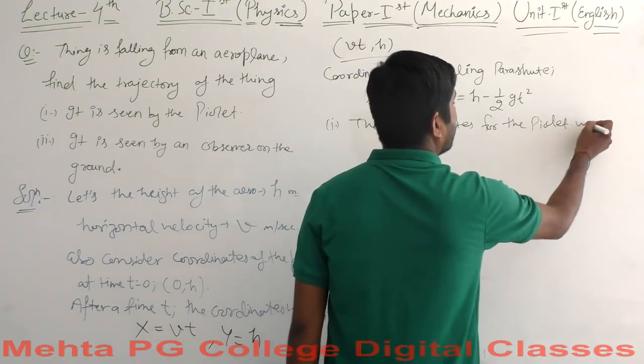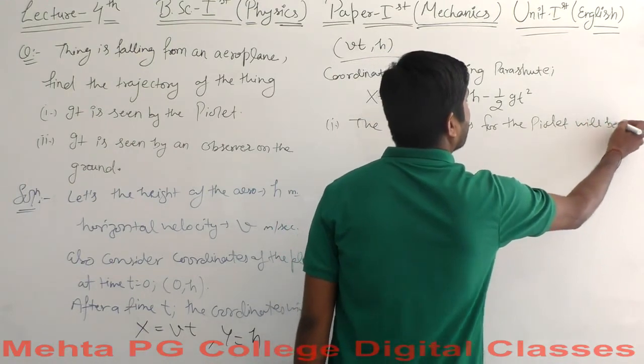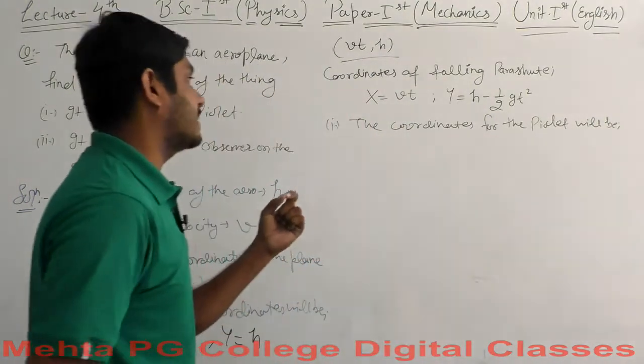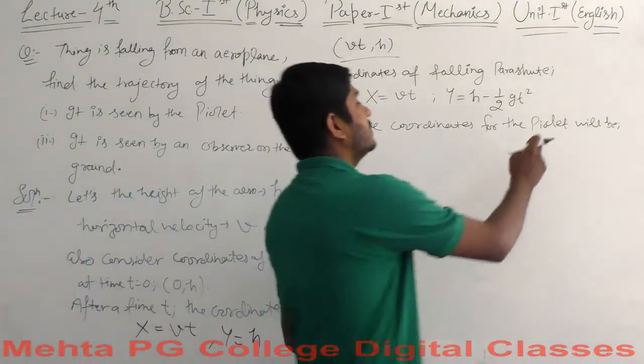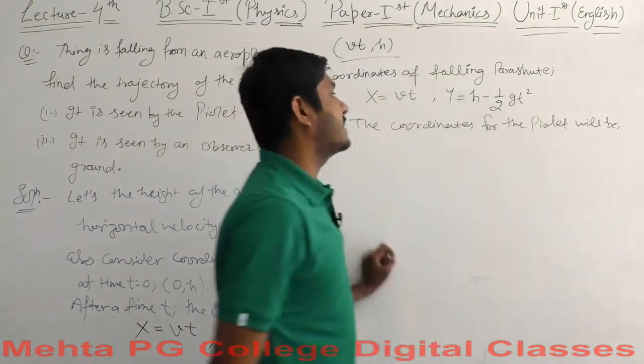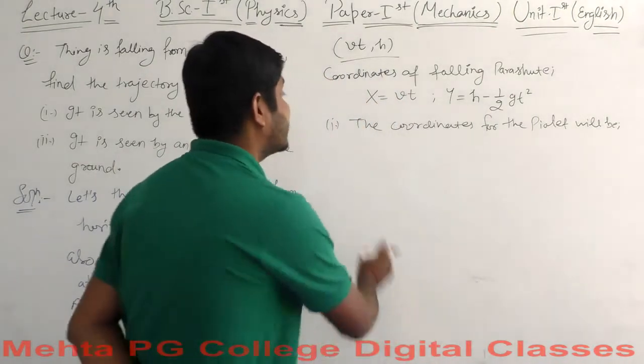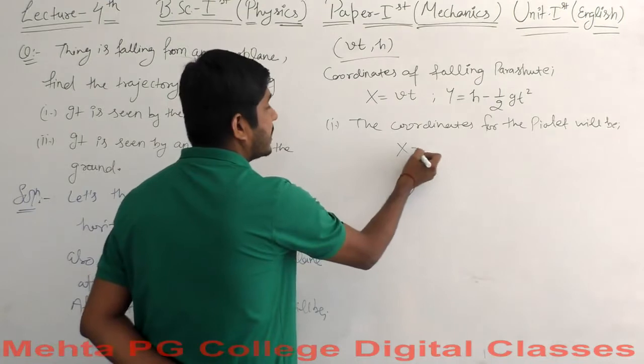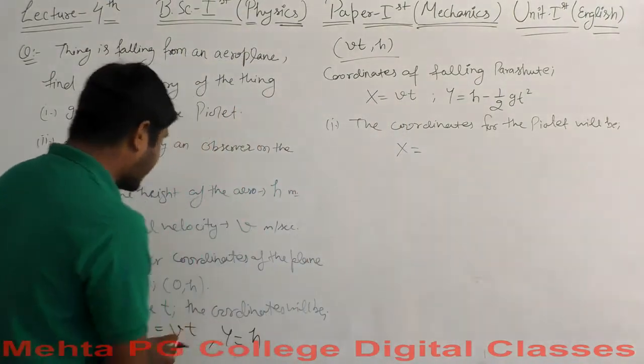What should be the values of the coordinates for the pilot? The x coordinate is vt here,